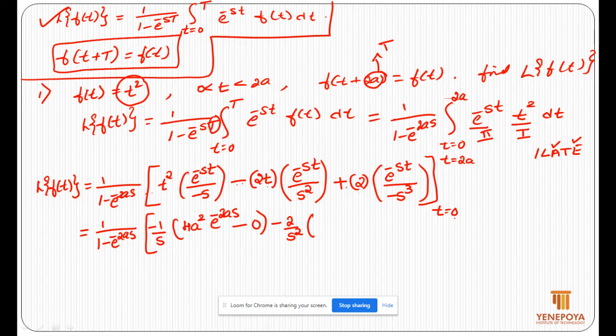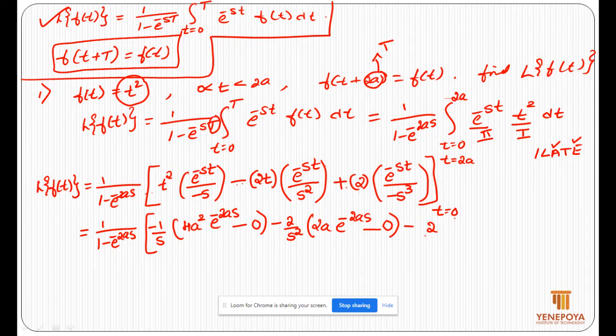Now let's apply t into e power minus st. Apply the limit t equal to 2a to 0, 0 to 2a. So apply the first upper limit, t is equal to 2a: e power minus 2as minus t equal to 0. So the whole term vanishes to 0, since t is equal to 0 is the lower limit.